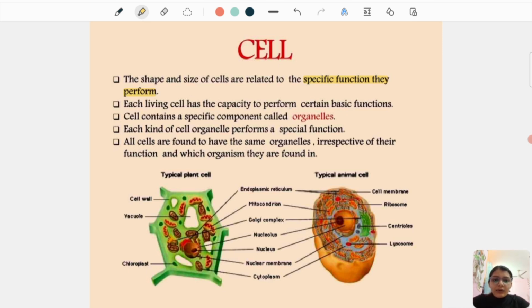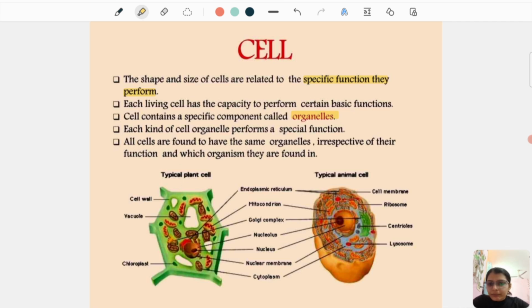A cell contains specific components called organelles. I just showed you the organelles, mitochondria, endoplasmic reticulum, right? So all these are known as cell organelles. Just like inside the atom you have electrons, protons, neutrons, similarly, inside the cell we have various cell organelles which do several specific functions and make the cell carry out its activities. Each kind of cell organelle performs a special function.